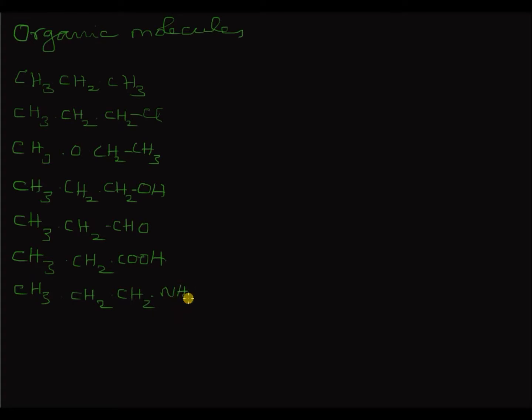If I ask you to arrange these compounds in the increasing order of their boiling points without actually measuring them, how will you be able to do that? You need a knowledge of the types of forces that exist between the molecules of these compounds. So based on that, let us try to do it now.